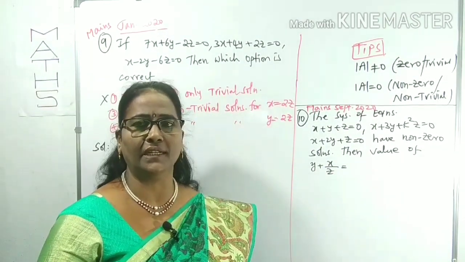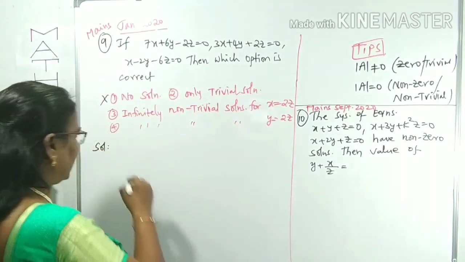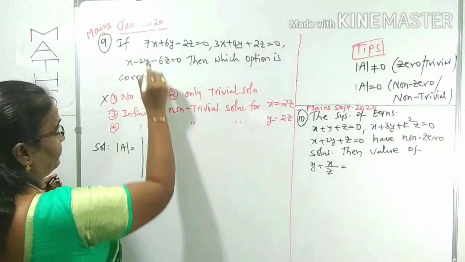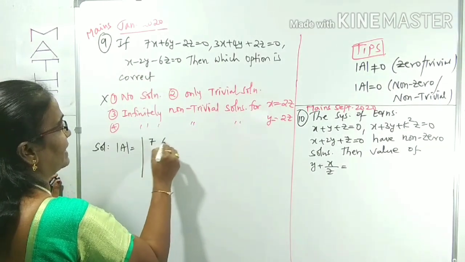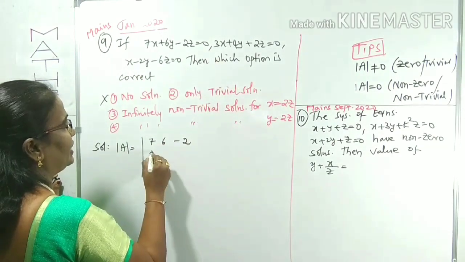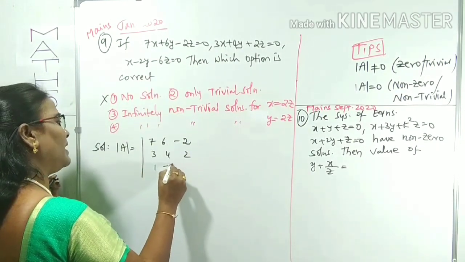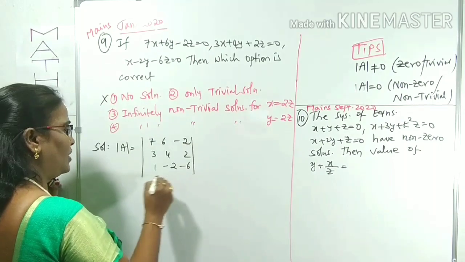We can check the det A value. Det A is 0 or not equal to 0. Det A is the determinant with rows 7, 6, minus 2; 3, 4, 2; then 1, minus 2, minus 6. Is it 0 or not equal to 0?